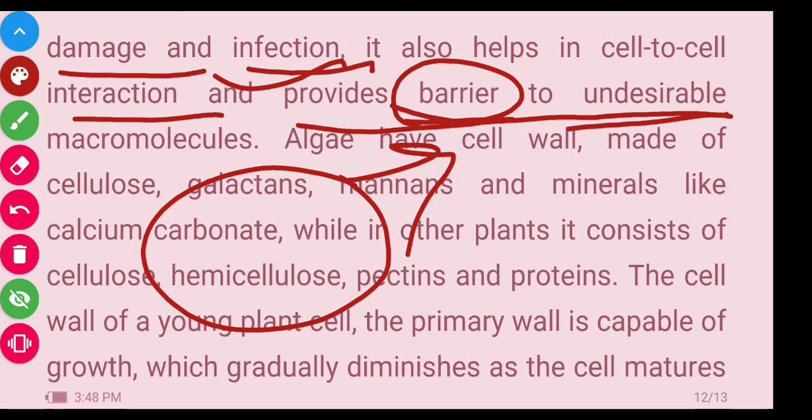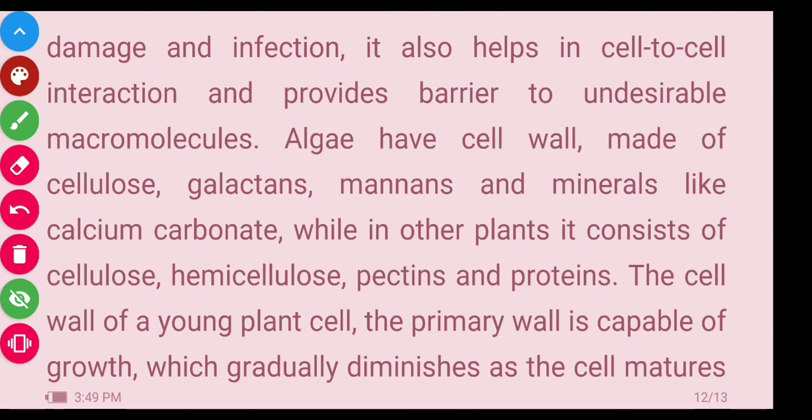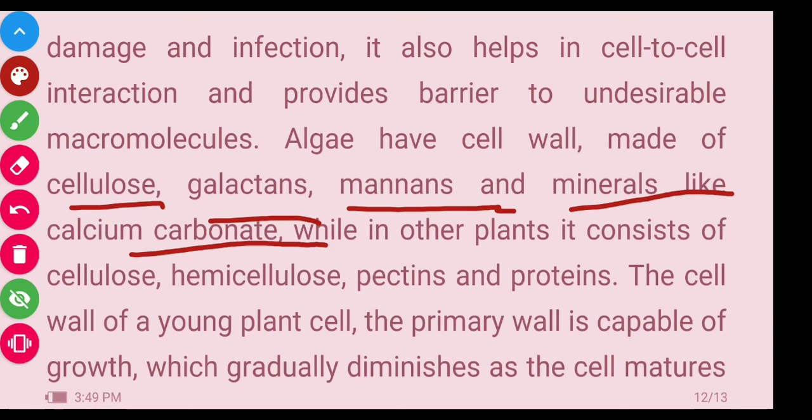Now, algae have a cell wall made up of cellulose, galactans, and mannans, and minerals like calcium carbonate, while other plants consist of cellulose, hemicellulose, pectins, and proteins. Means the cell wall in different algae and different plants is made up of different molecules.